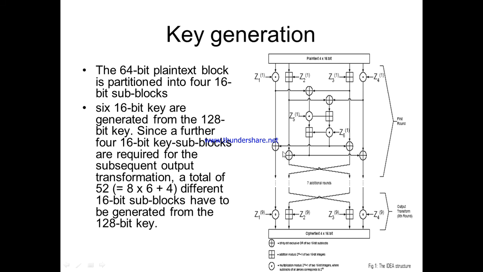In the next round, again the next key subblocks are used, and in each round we use 1, 2, 3, 4, 5, 6, right? So 6 key subblocks in each round. How many rounds? 8 rounds. 8 into 6 is 48, plus coming to the last round, the output transformation round, we again use 1, 2, 3 and 4.